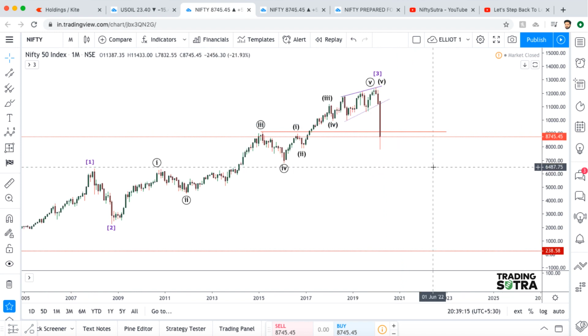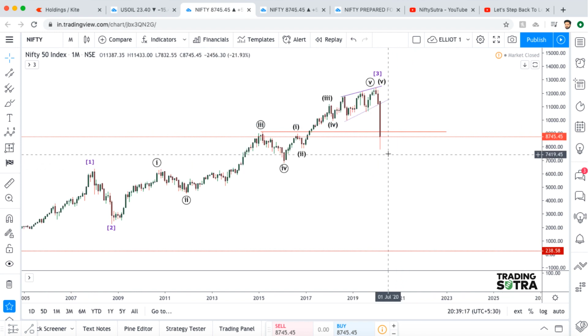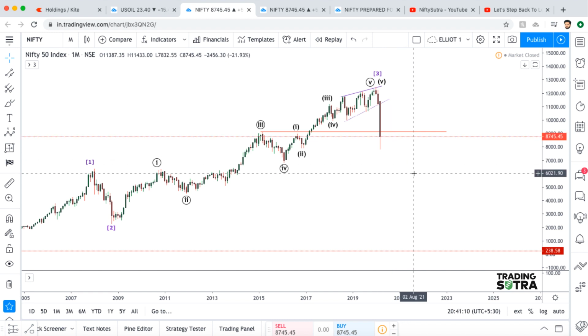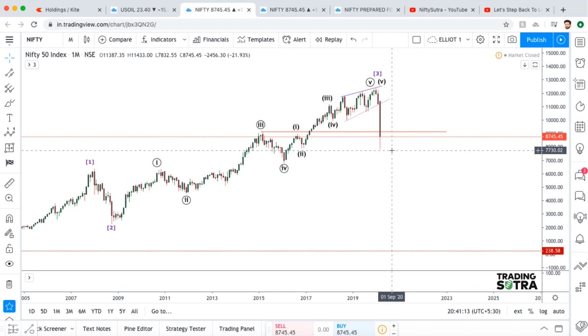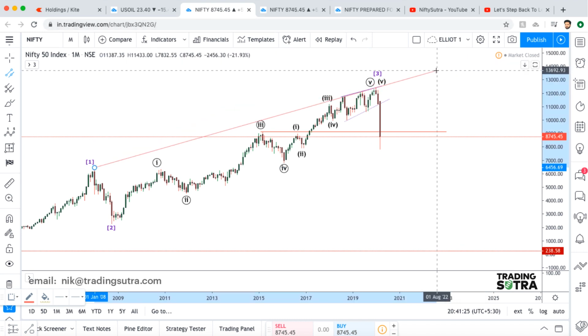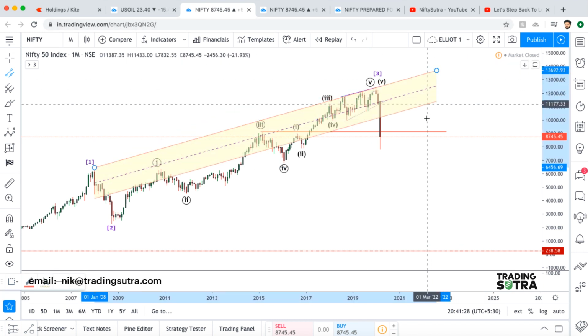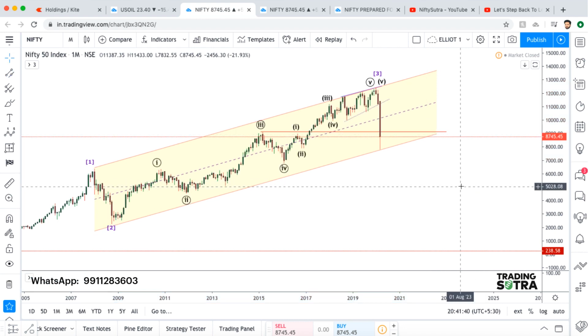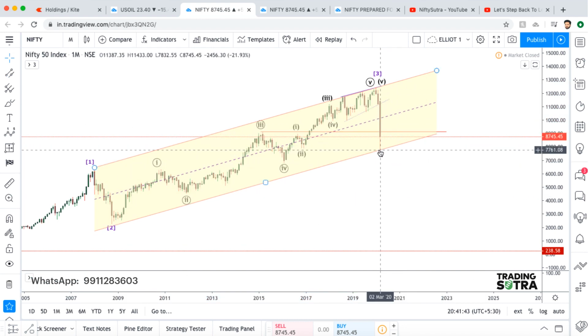So what now? In the previous week we have seen that Nifty has formed a low of 7,800, and from that level it gave a rebound and reached the level of the 8,750 zone. So what will be the next strategy? It will depend on this level, 7,800, which is an important level. Why is this an important level? Let me show you. Let me draw a parallel channel from this. Channeling is the most important part of Elliott wave analysis. So this is the channel, and you can see that it took support exactly in the channel here.